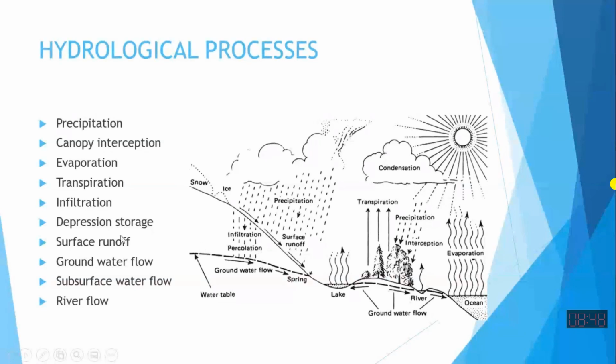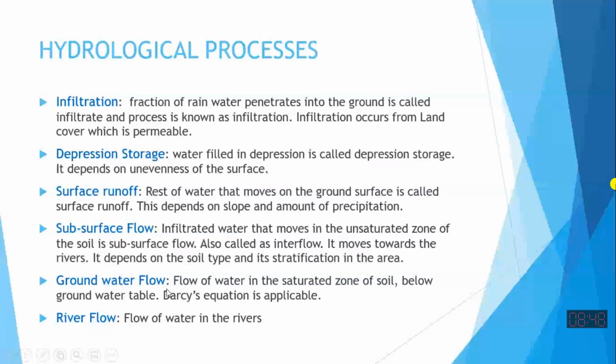Flow of water in the saturated zone of the soil is called groundwater flow, while flow of water in the unsaturated zone of the soil under the ground is called subsurface flow.